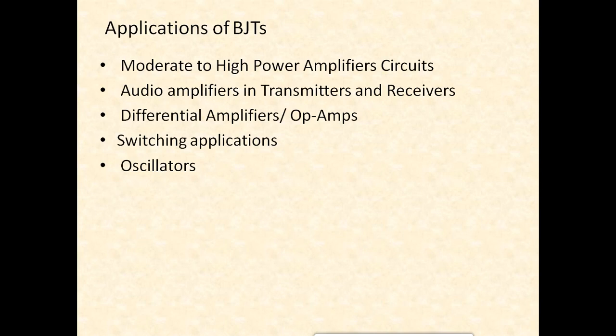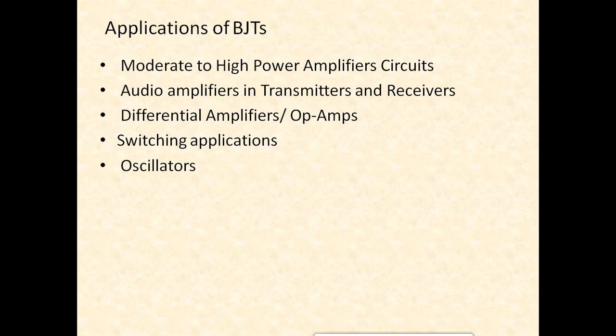Okay, so finally the applications. BJTs find their application more in moderate and high power amplifier circuits. In low power circuits, we normally don't use BJTs because nowadays we have much more efficient low power devices called MOSFETs and JFETs.